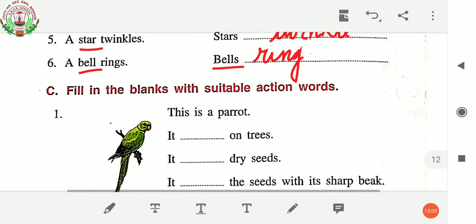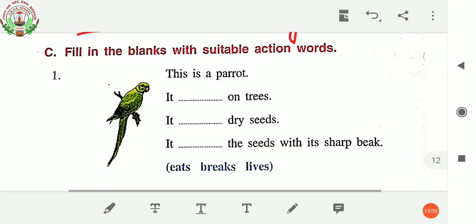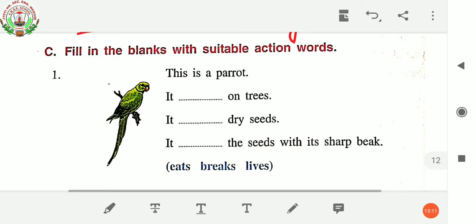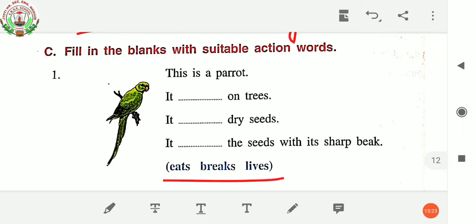Now coming to the next question, it is question number C. Fill in the blanks with suitable action words. Again, these options are given here. You have to choose these options and write them in their proper place. These all are action words. So let's start.